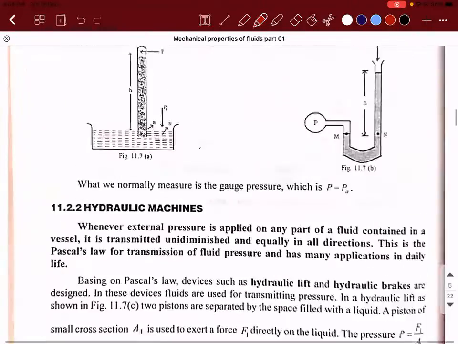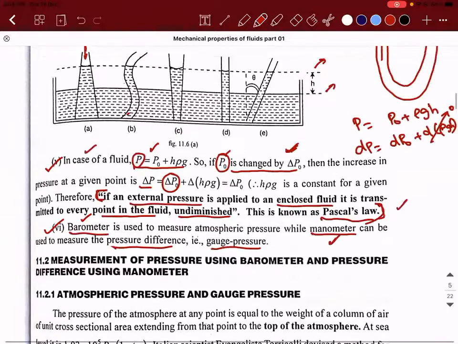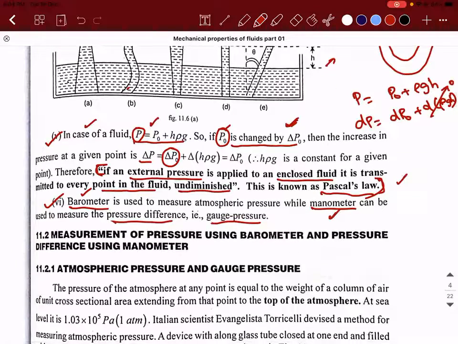Okay. So what is Pascal's law? Please write it down. Please write down the heading as Pascal's law and write down the statement that I'm going to tell you.